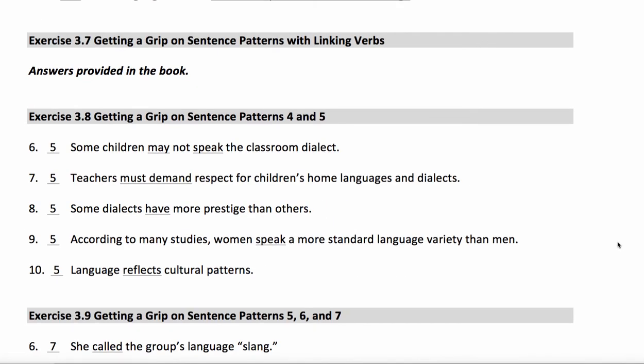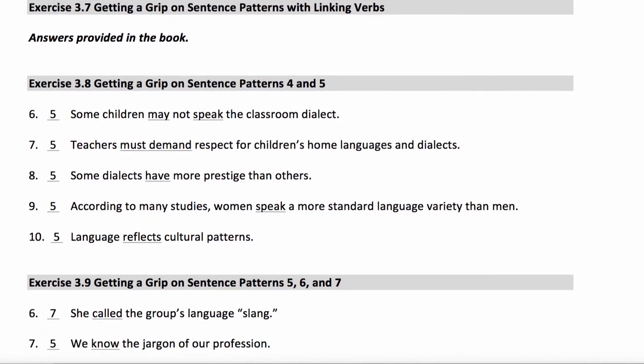So let's look at 3.8. We're looking at patterns 4 and 5 and deciding whether these are S plus IV or S plus TV plus DO. Remember, the subject plus intransitive verb pattern says there is no noun phrase after the verb. However, the S plus TV plus DO says there is one noun phrase after the verb.